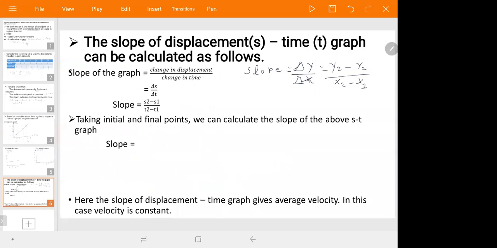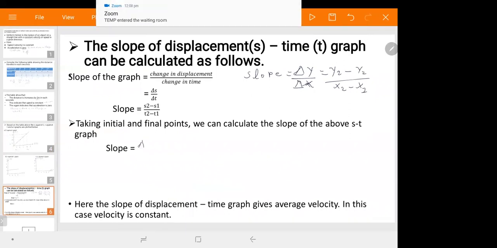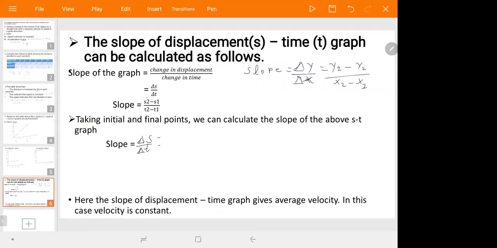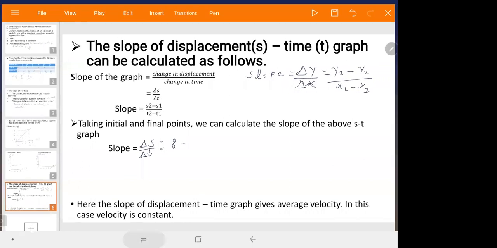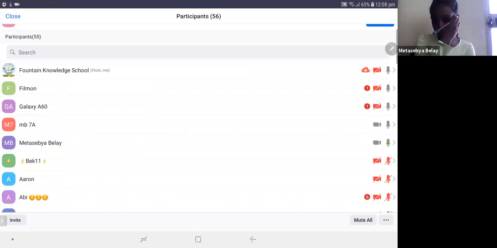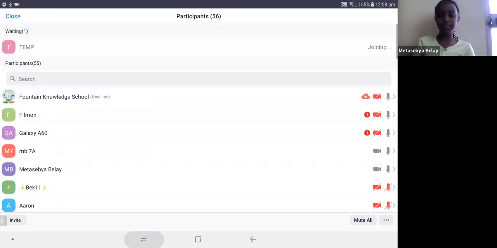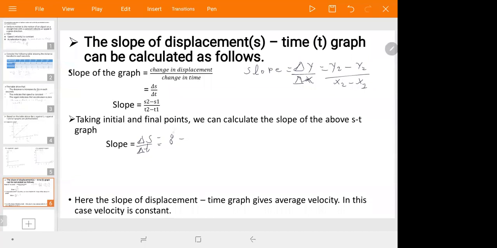Slope is equal to change in displacement over change in time: 8 minus 2 meters over 4 minus 1 seconds.